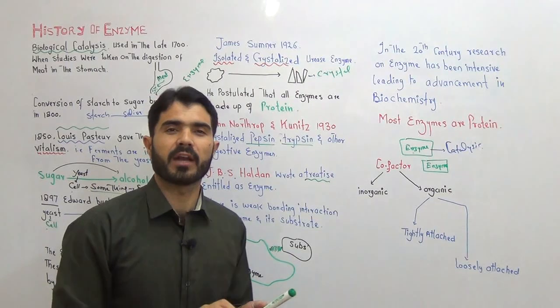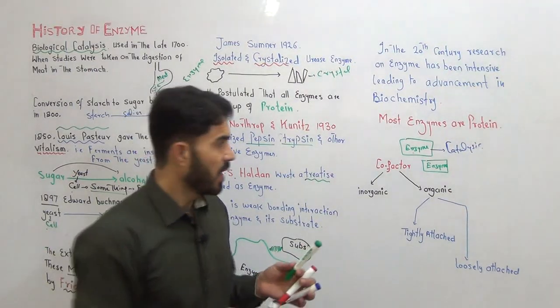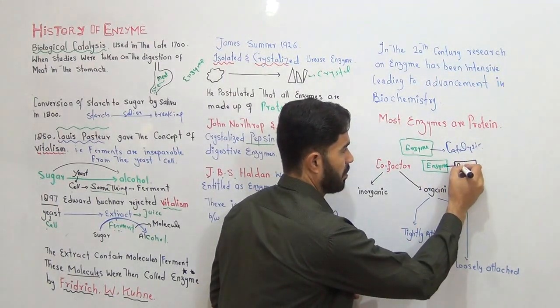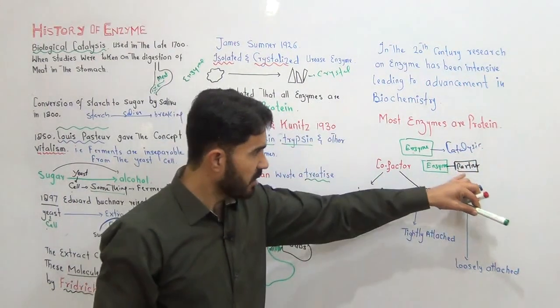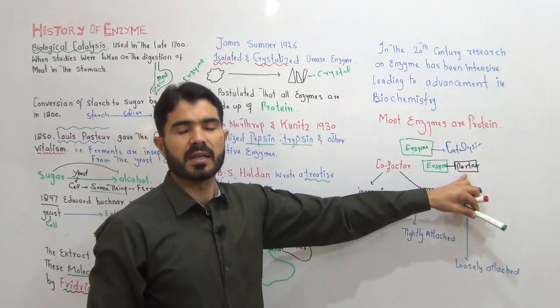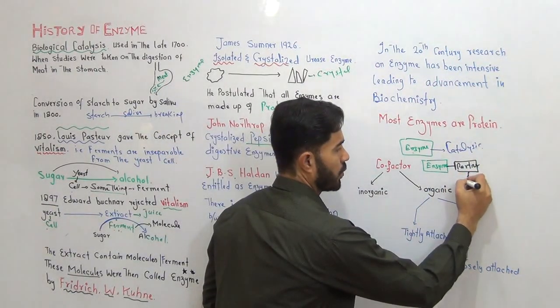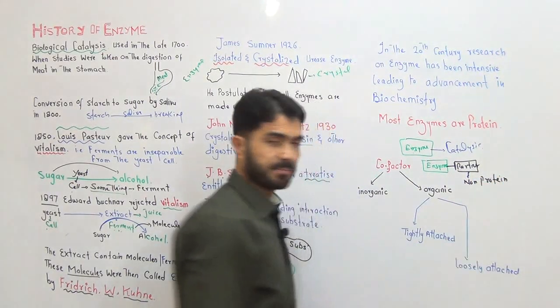They need some kind of friend, some kind of partner. And if I attach a partner here, that partner can never be a protein. This partner is always a non-protein part.